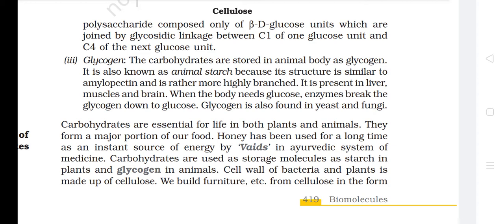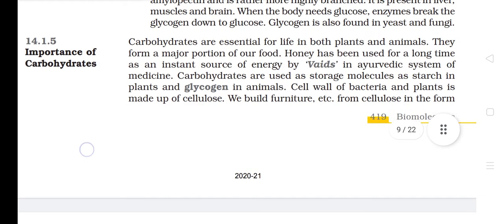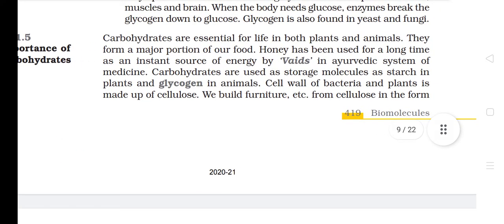It is present in liver, muscles, and brain. When the body needs glucose, enzymes break the glycogen down to glucose. Glycogen is also found in yeast and fungi. Importance of carbohydrates. Carbohydrates are essential for life in both plants and animals. They form a major portion of our food.